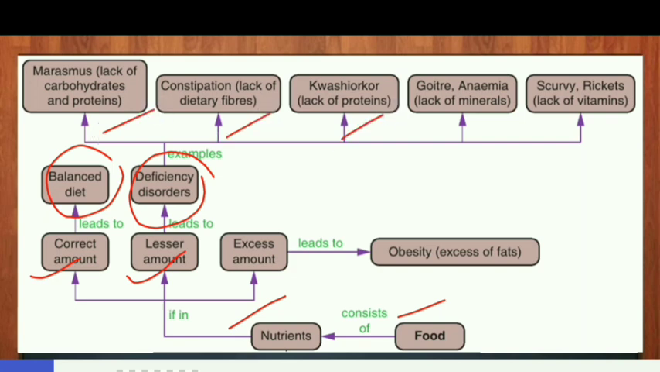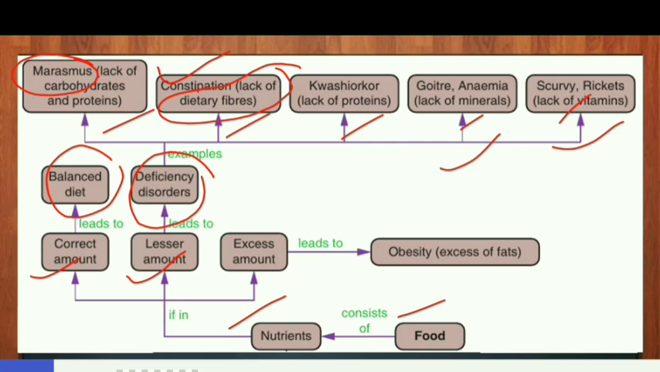These are some examples. Deficiency of carbohydrates and proteins in the diet for a long time results in marasmus. Similarly, deficiency or lack of dietary fibers in the diet for a long time results in constipation. Similarly, deficiency of proteins and vitamins in the diet for a long time can cause various deficiency disorders. We will study about these deficiency disorders in the upcoming slides one by one.